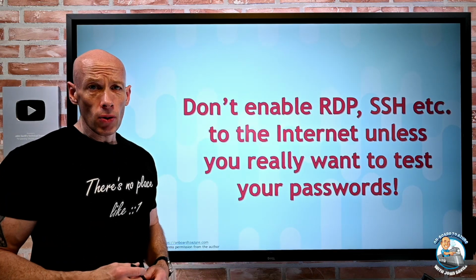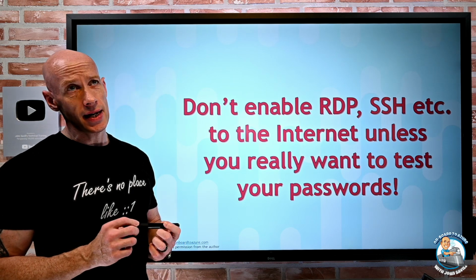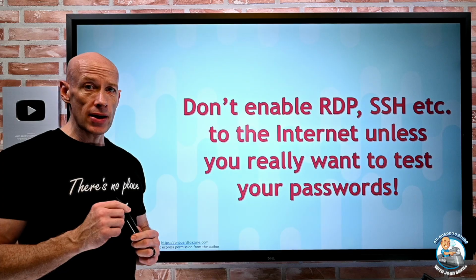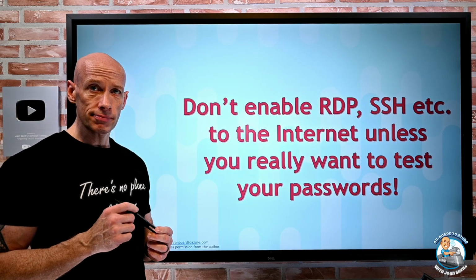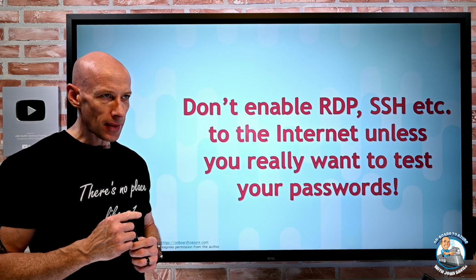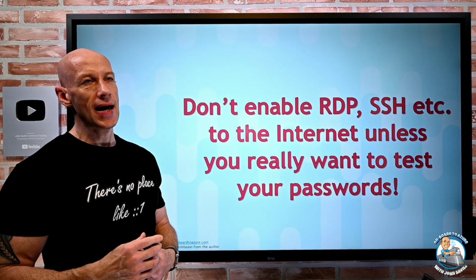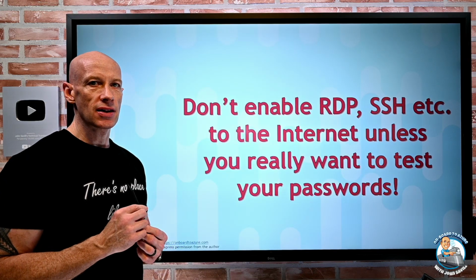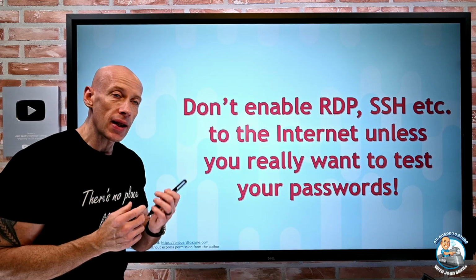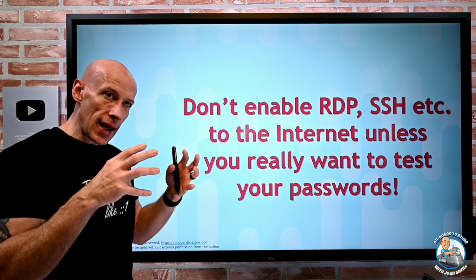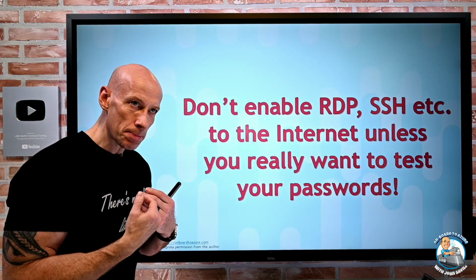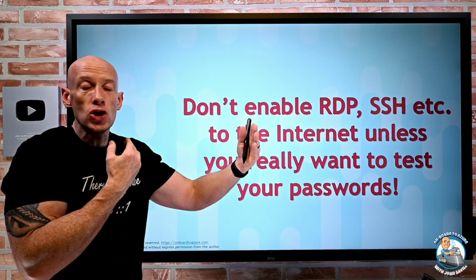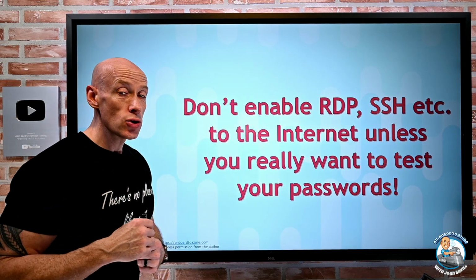Do not enable RDP or SSH or WinRM to the internet. It's a great way to test how good your passwords are because they're going to get hacked near instantly. If I have to offer it out to the internet, at minimum, use things like Defender just in time. What it will do is lock down the rules that enable communication to it, so that it can only come from your IP address for maybe 2 hours. Or I could use something like Azure Bastion.